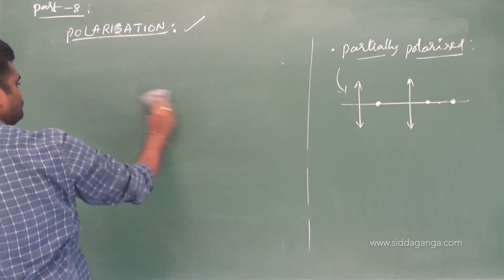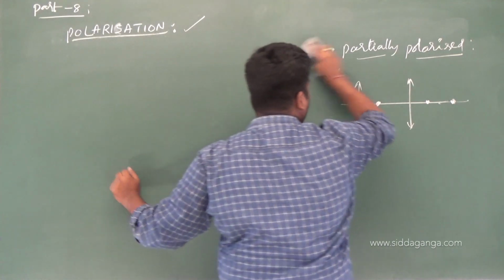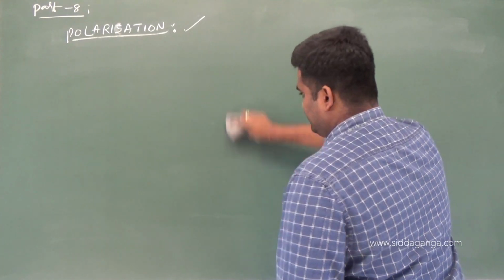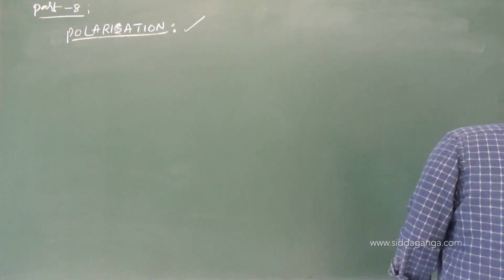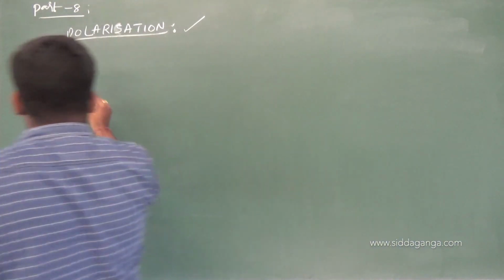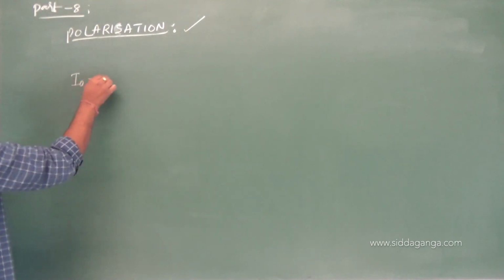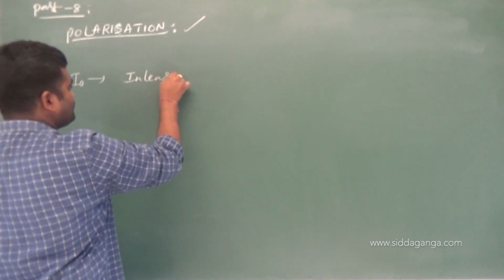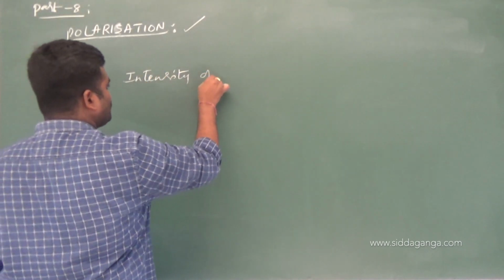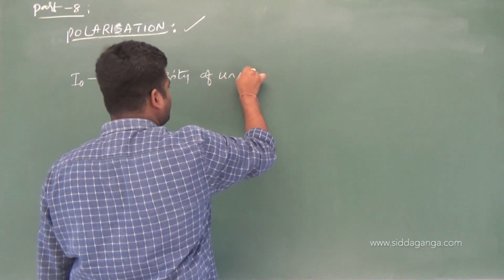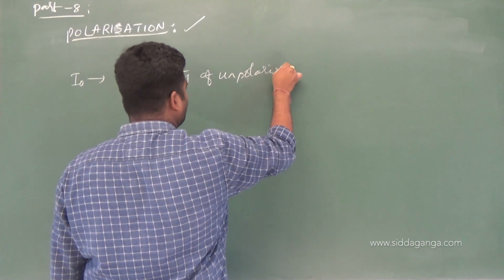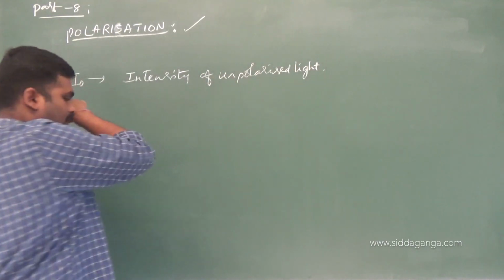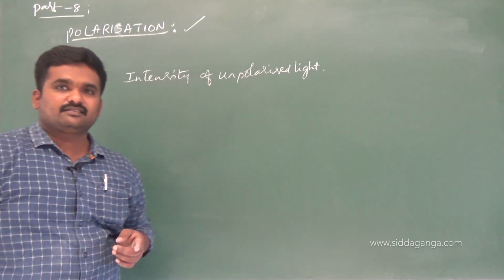Now see what is happening to the polarized light intensity. If I say I naught is the intensity of unpolarized light, what happens to its intensity after it has been polarized?